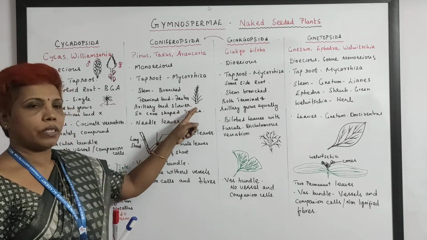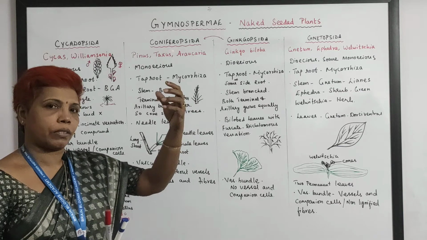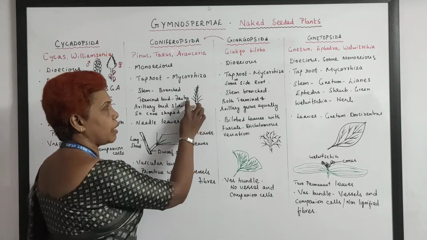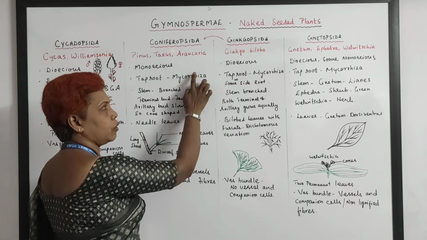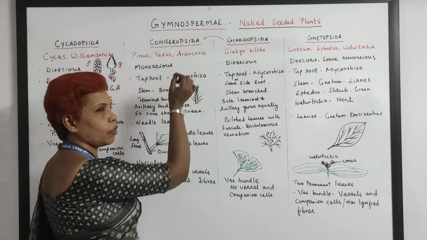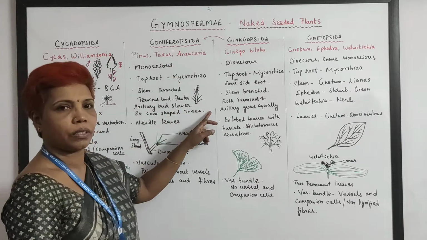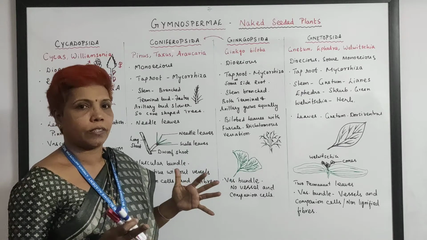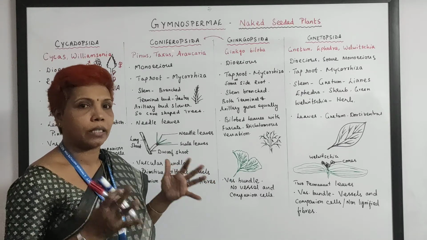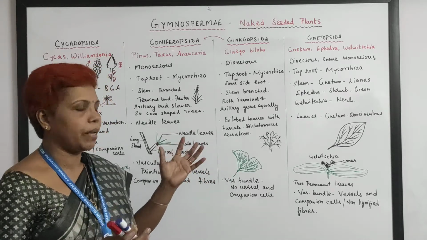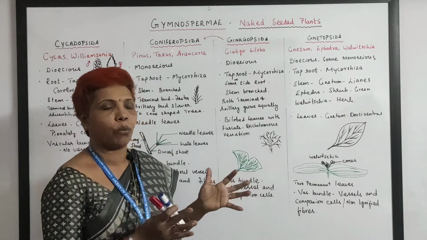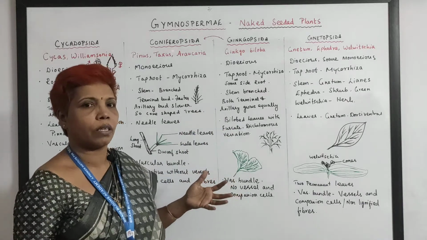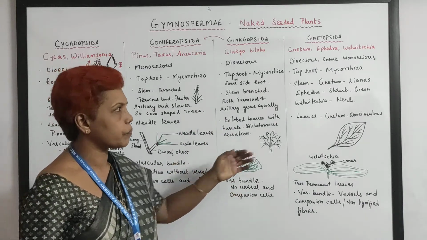When you come down to this, the terminal bud grows faster and the axillary bud grows slower, so it appears like a cone, and so conifers. Here, this is also a good trunky and woody tree. But both terminal and axillary buds grow equally, and so it is a kind of bushy tree, like a mango tree or neem tree.